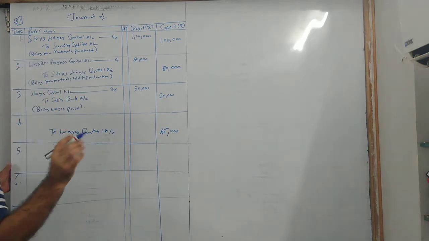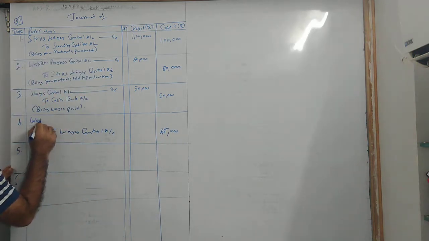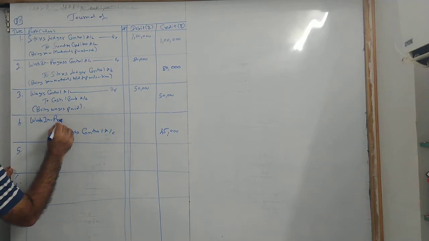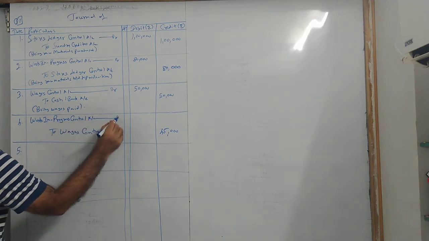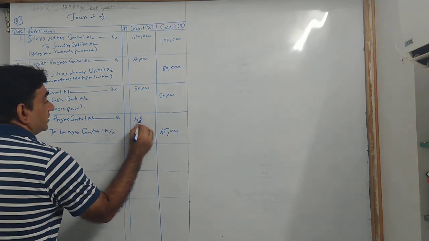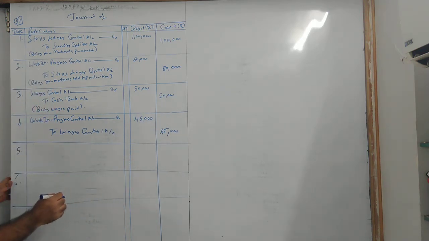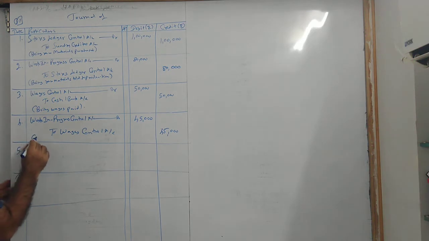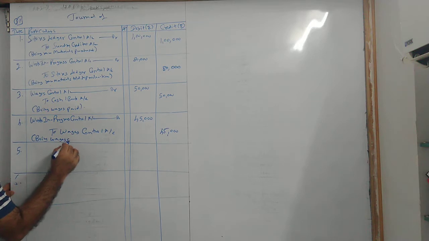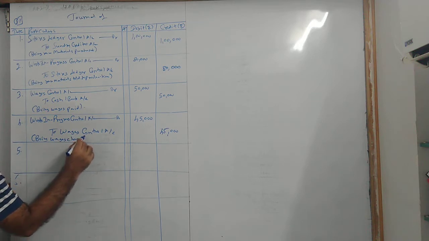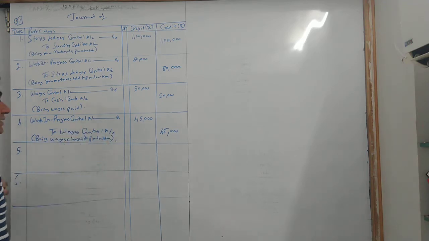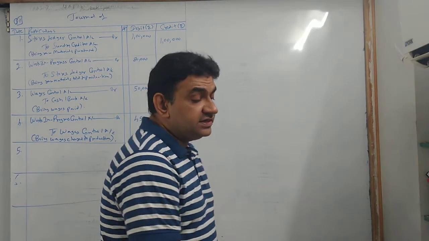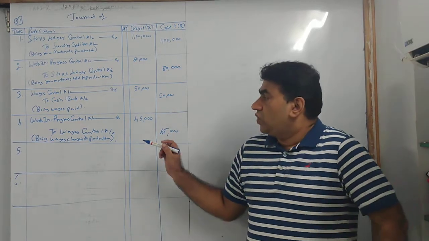Ultimately it is a production expense, and because it is a production expense, I will debit work in progress. So my entry becomes work in progress control debit 45,000 to wage control. I will repeat again, being wages charged to production. Okay? Being wages charged to production.